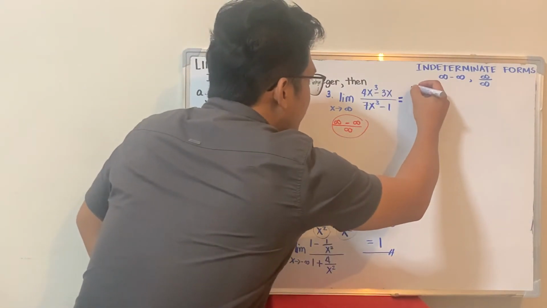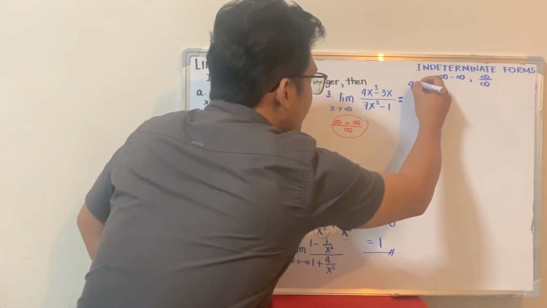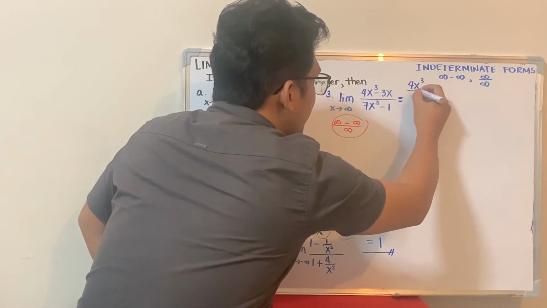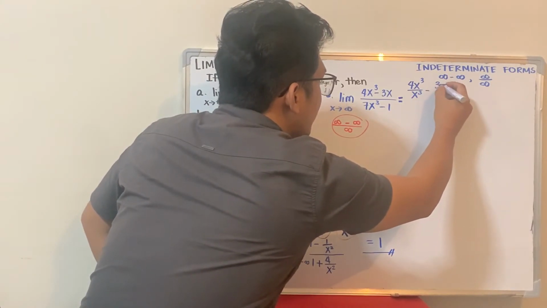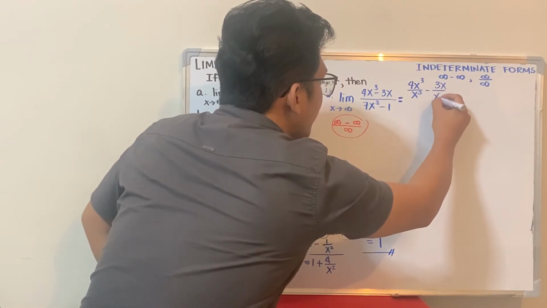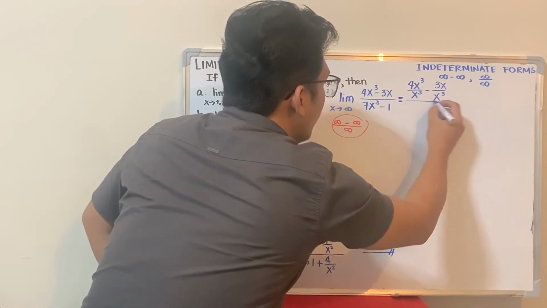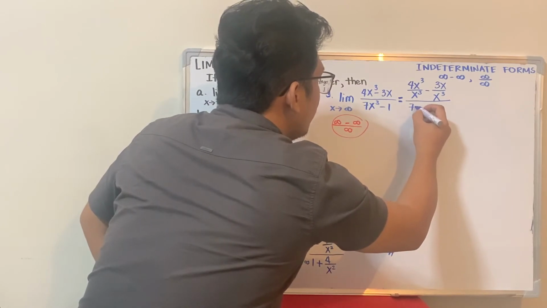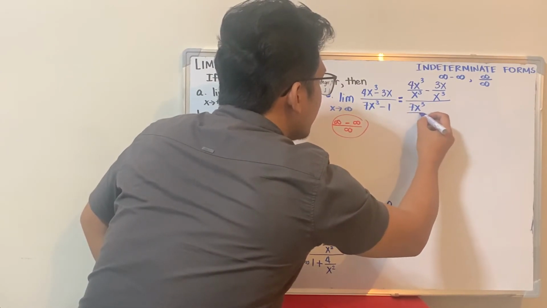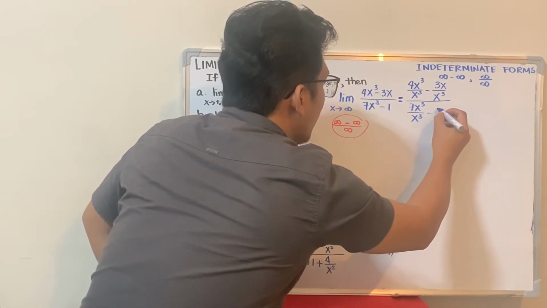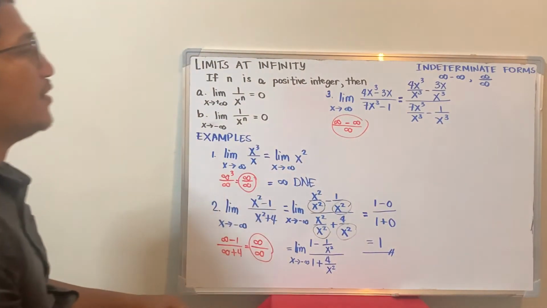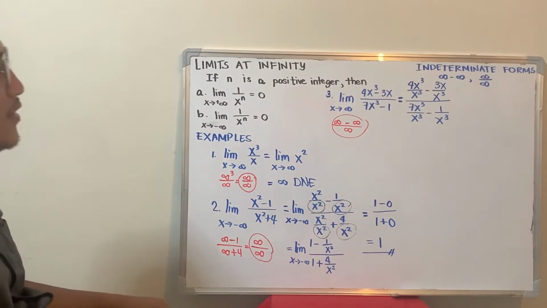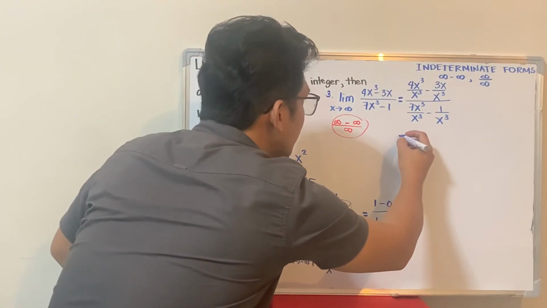So divide the 4x cubed by x cubed, the 3x by x cubed, all over 7x cubed divided by x cubed, and the 1 divided by x cubed. Okay, that's how we do it. Next, simplify further.